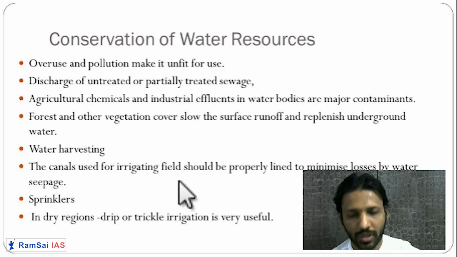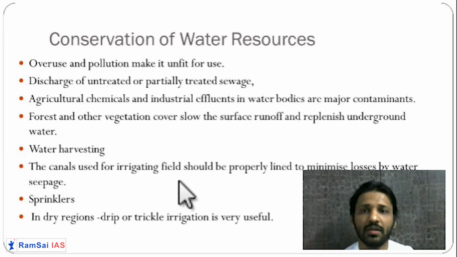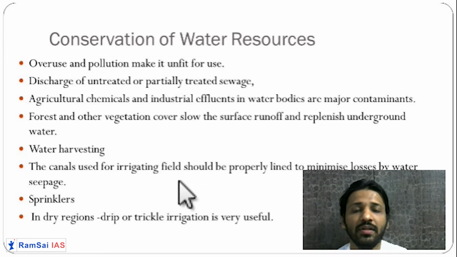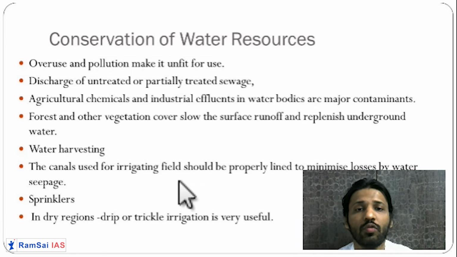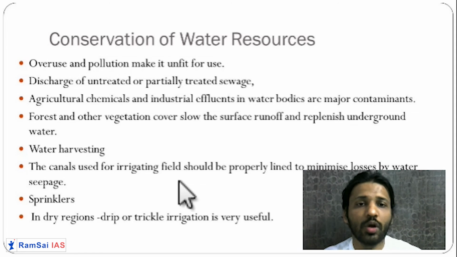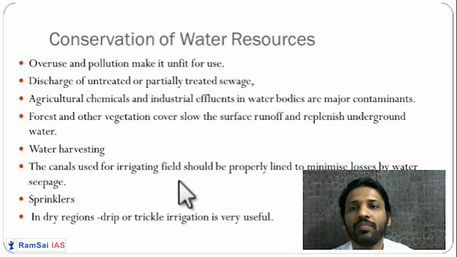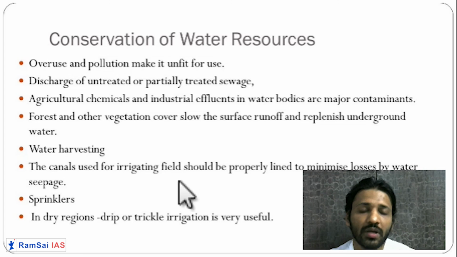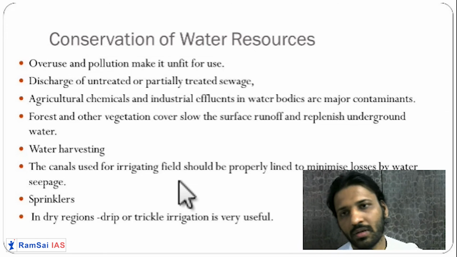Second, from pollution. So overuse, misuse, pollution and wastage. These are the three important things. As we have seen, 80 liters of water is used just for flushing and washing clothes, and that can be reduced. Pollution is a very serious thing.